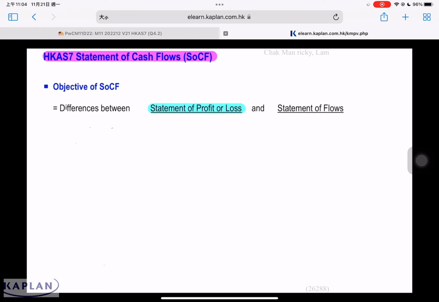Generally, statement of profit and loss is based on the accrual concept. Statement of cash flow is based on the cash concept. When we prepare the statement of cash flow, we have to consider only the cash inflow and cash outflow. Whereas for statement of profit and loss, whether the company earns or not will affect our profit and loss, instead of when the money is received. Let's look at a few examples.